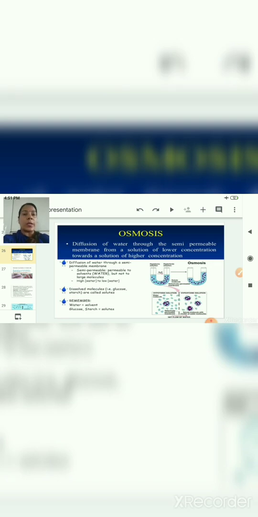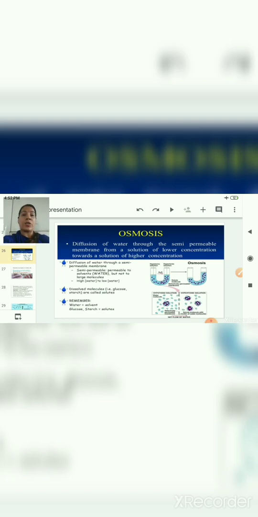Children, this is a very important term here, semi-permeable membrane. So a diffusion of water molecules through the semi-permeable membrane from a solution of lower concentration towards a solution of higher concentration is known as osmosis. Again, I want to explain to you that diffusion of water through a semi-permeable membrane is known as osmosis, and a semi-permeable membrane is a membrane which is permeable to solvent, that is water, but not to the larger molecules.